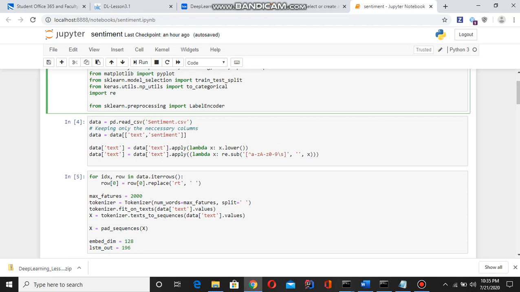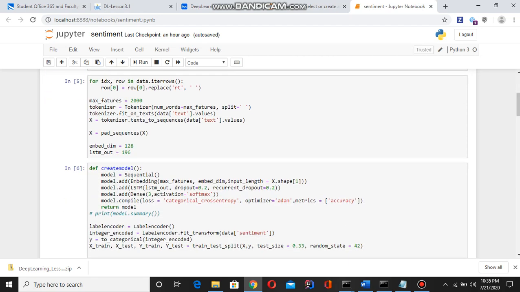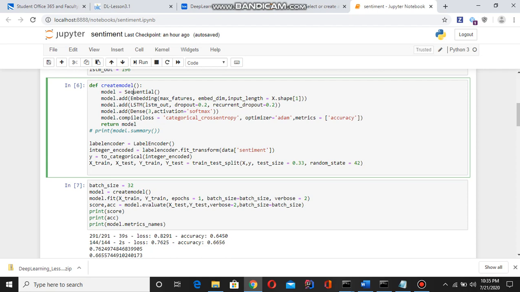Here we are reading the sentiment CSV data and doing some pre-processing, like lowercasing and removing everything except the characters given here. Afterwards we take this particular column and replace with empty spaces, then apply the tokenizer and convert all text to sequences. Next we create a model. We take a sequential model and add an embedding layer. Embedding is nothing but a neural network.